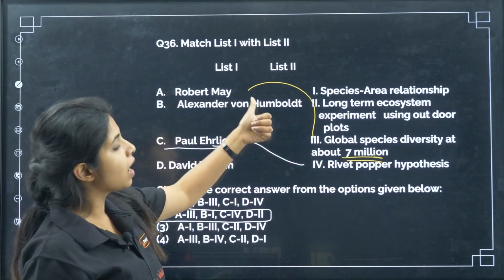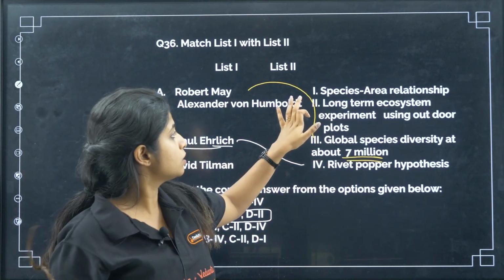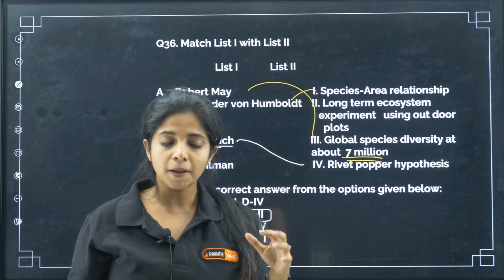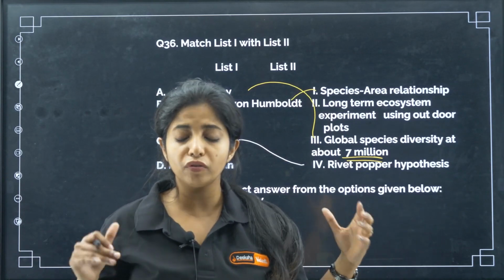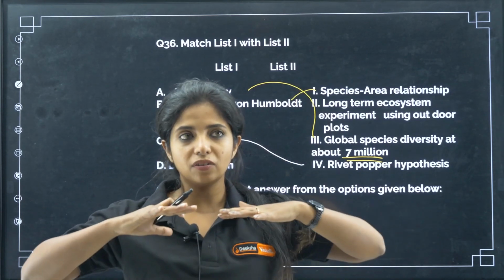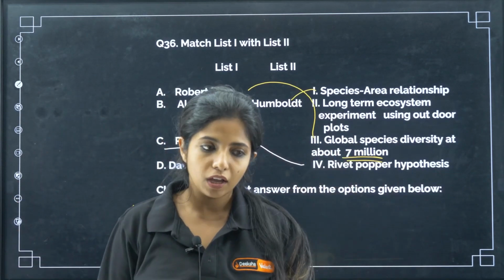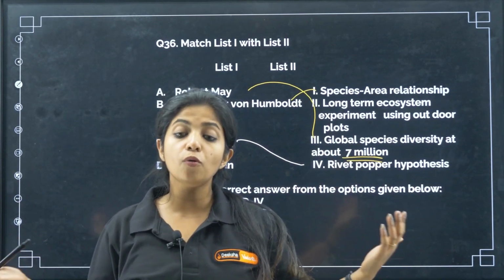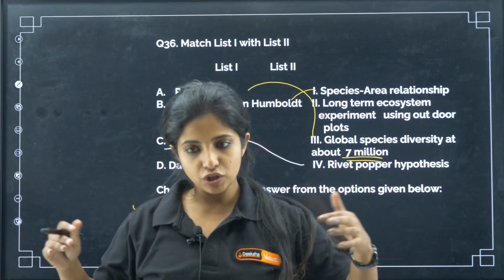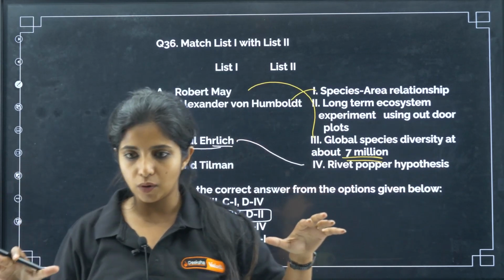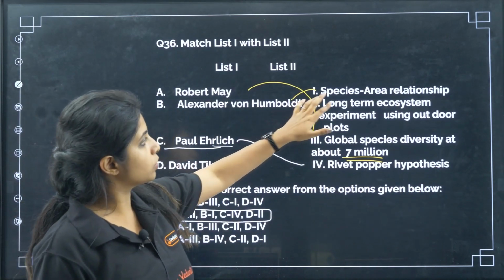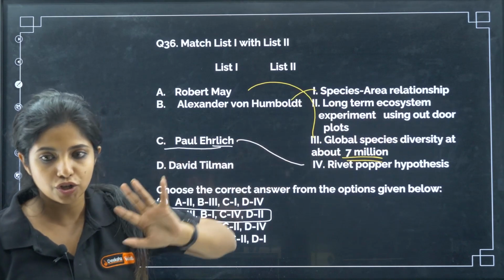Now, Alexander von Humboldt was a person who gave the species area relationship. He said that if we explore more area, we will find more species, but it reaches a limit. After a limit, it does not go on increasing. If I go on exploring more and more area, it won't be way too much. After a limit, it will certainly level off. So, Alexander von Humboldt gave the species area relationship, my dear children.